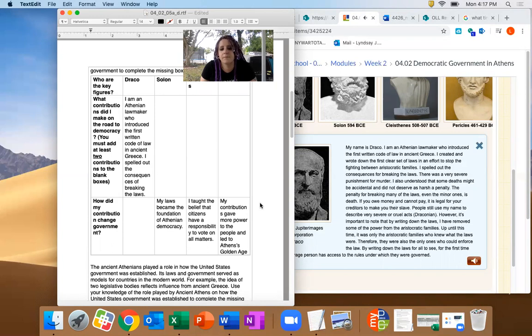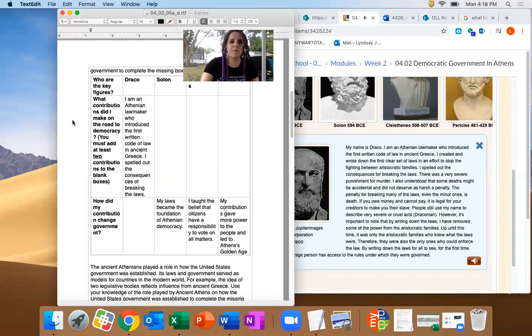However, it's important to note that by writing down the laws, I have removed some of the power from the aristocratic families. Up until this time, it was only the aristocratic families who knew what the laws were. Therefore, they were also the only ones who could enforce the law. By writing down the laws for all to see, for the first time the average person has access to the rules under which they were governed.